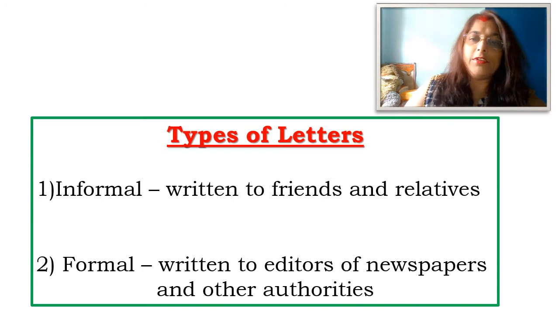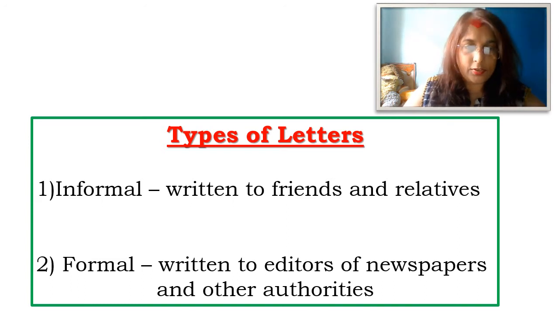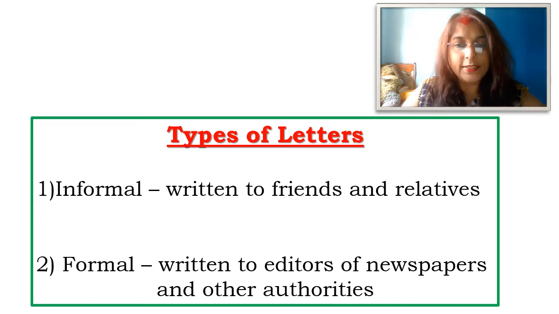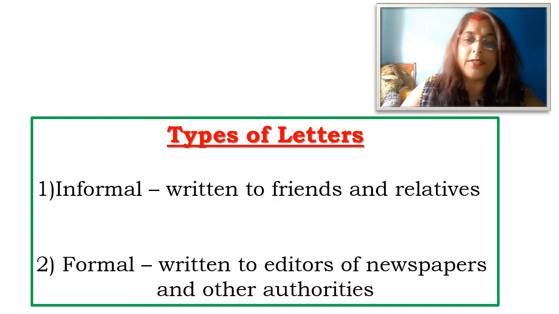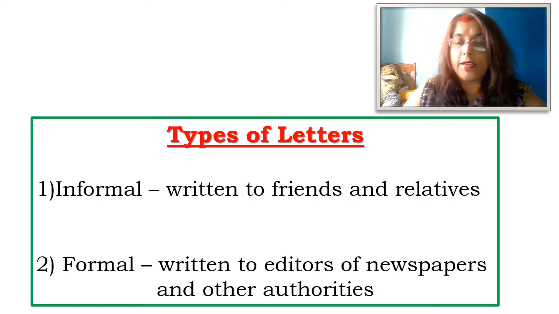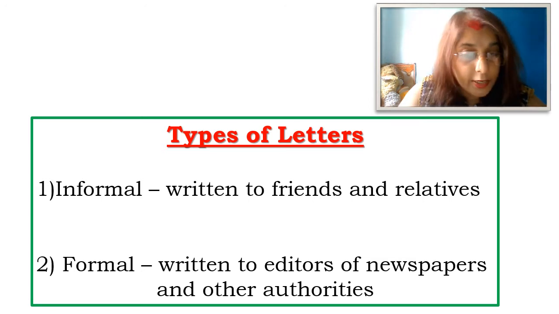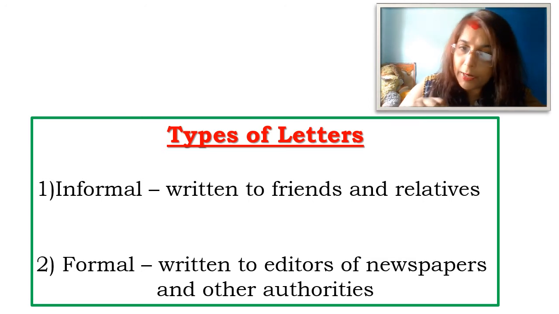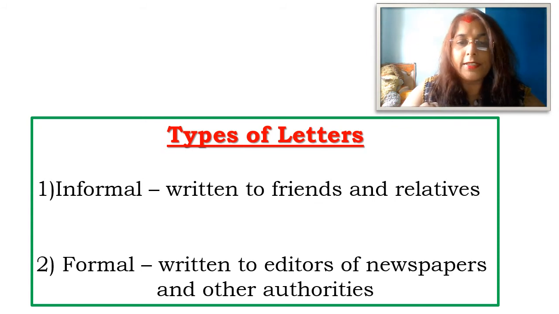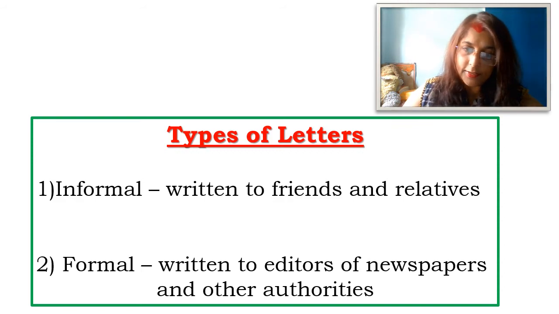Informal letters are written to friends and relatives. And what are formal letters? Formal letters are written to editors of newspapers and other authorities. Even for your job application, we use formal letters. So formal letters and informal letters are the two different types of letters.